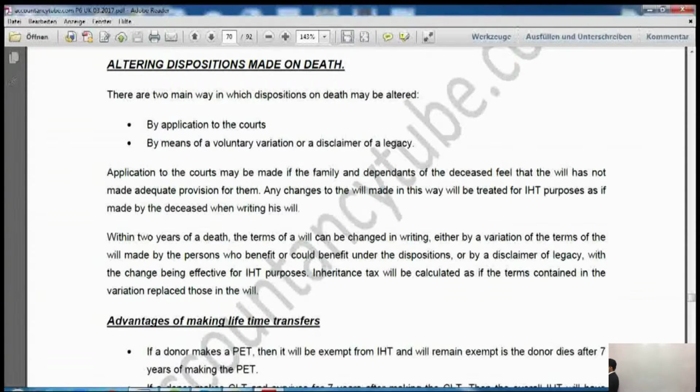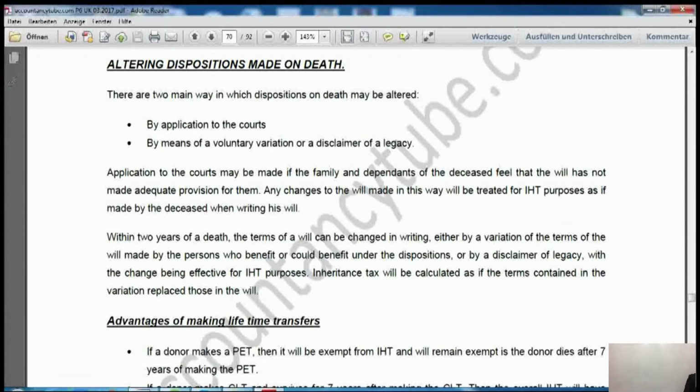We can go to the courts, or use voluntary variation or disclaimer of legacy. All right? So the first one is to go to the court, and the second one is you can do it yourself. Application to the court may be made if the family and dependents of the deceased feel that the will has not made adequate provision for them. Any changes to the will made in this way will be treated for inheritance tax purposes as if made by the deceased person when writing the will.